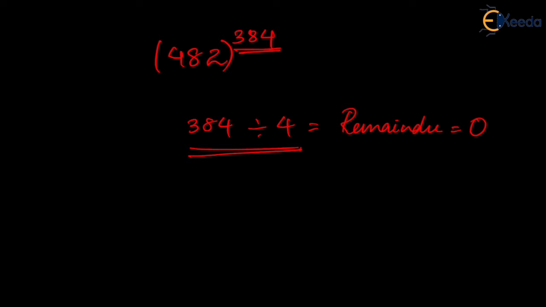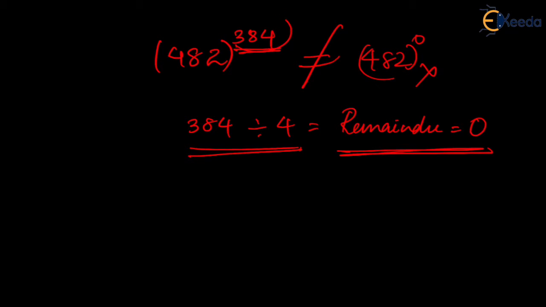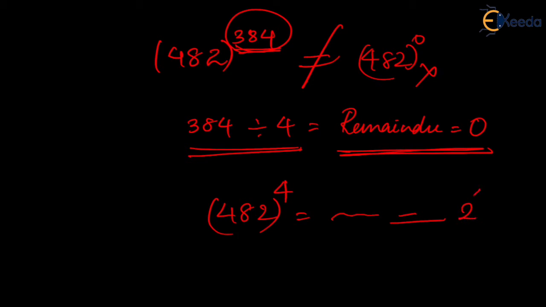So please, please, please, this is not equivalent to raised to 0. That is wrong. Whenever you have remainder 0, whenever the power is divisible by 4, it is as good as raised to 4. I hope everybody is clear with this. This is equivalent to the unit digit of 2 raised to 4. And what is the unit digit of 2 raised to 4? It is 6, since 4 squared is 16. I hope everybody is clear with that.